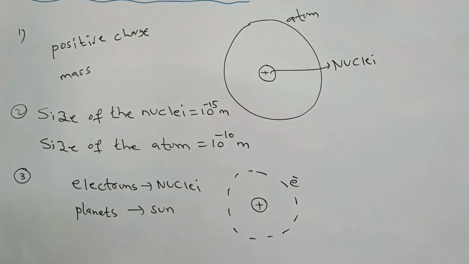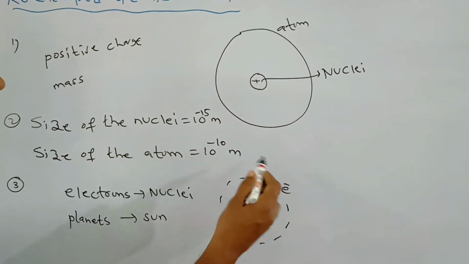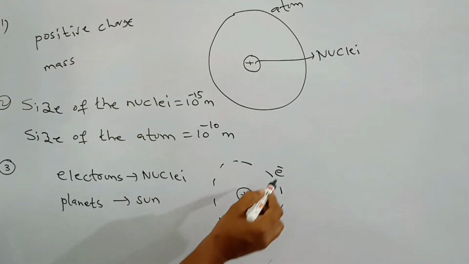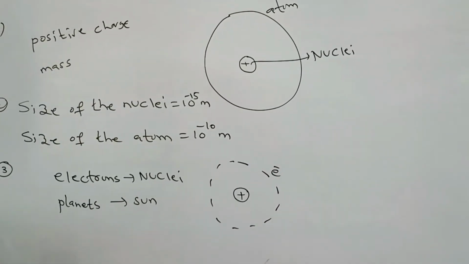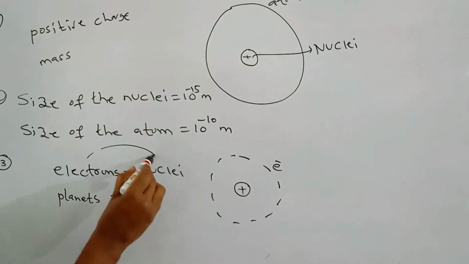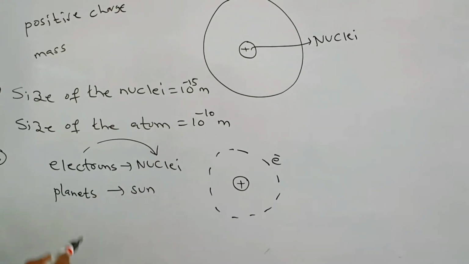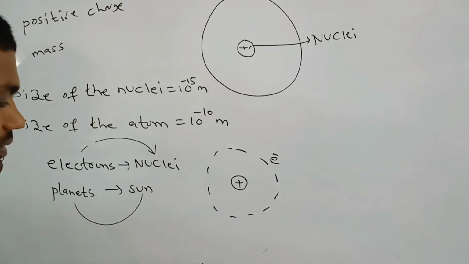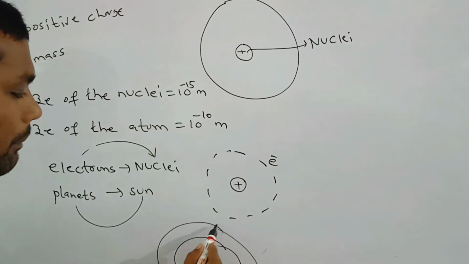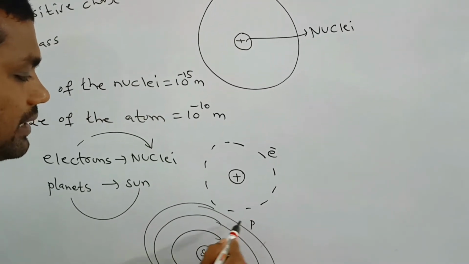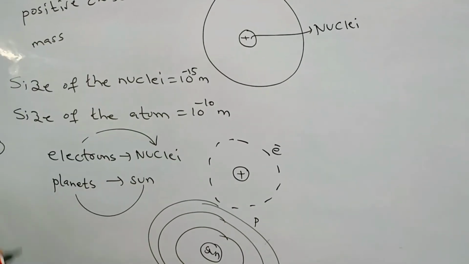So when we take an atom, the atom contains a nuclei, and all the electrons revolve around the nuclei, like all the planets. The sun is the center, and all the planets revolve around the sun.